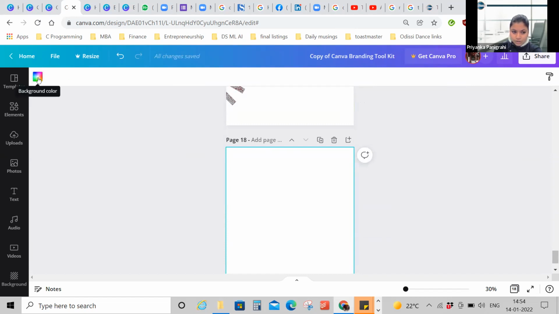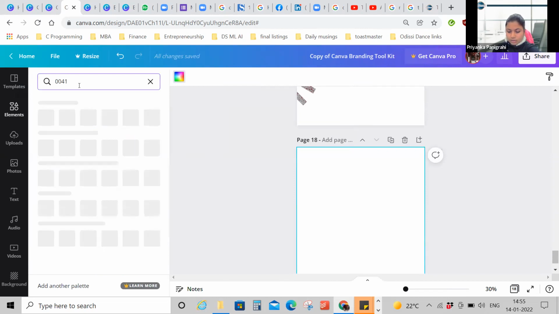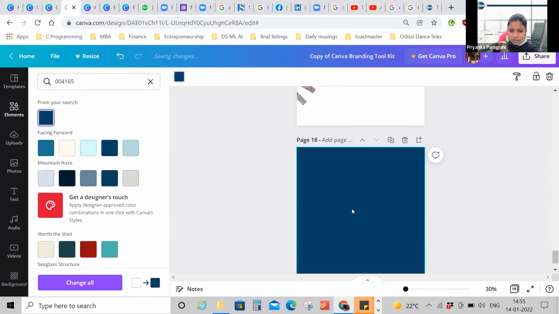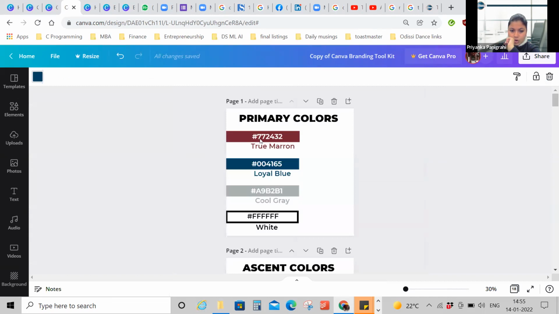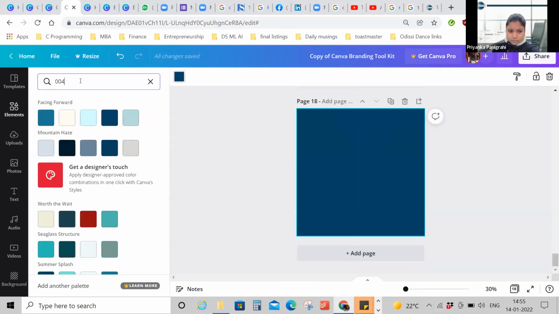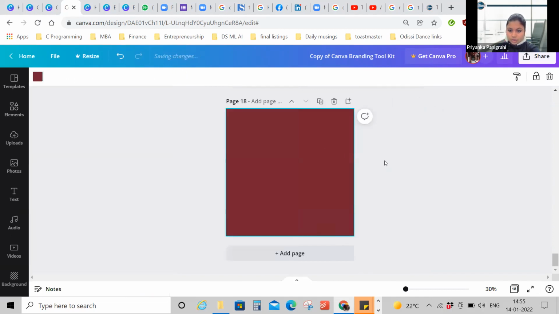If you want to change the background color, you go onto this icon and type here 004165. So this is the color. You change it. Similarly, if you want to make it maroon, you type this color, 772432. So I think the change of colors is clear to everyone.